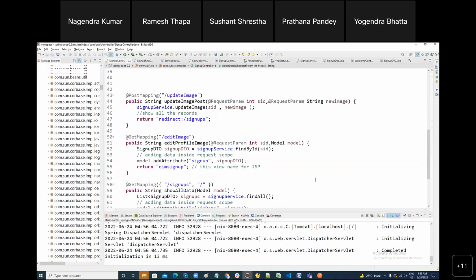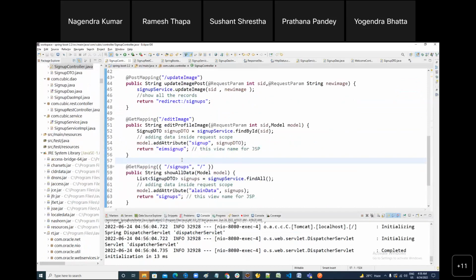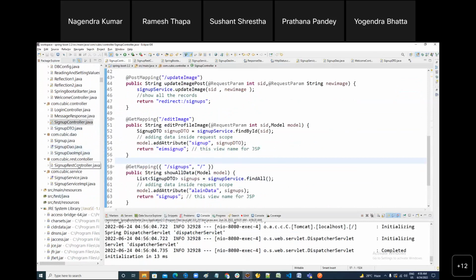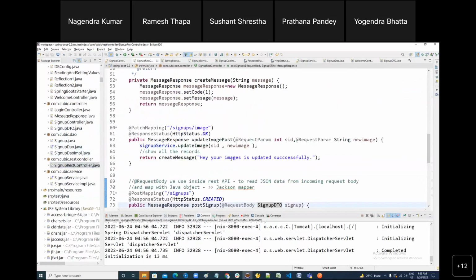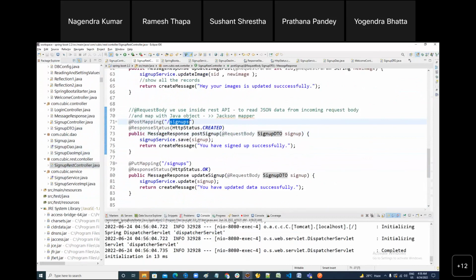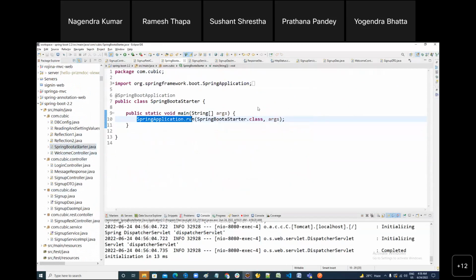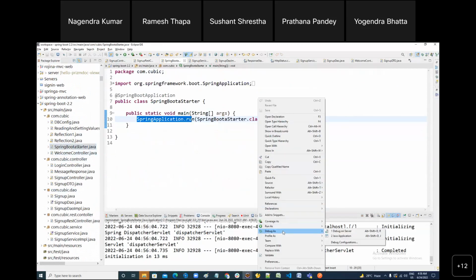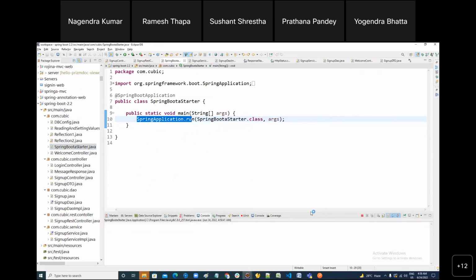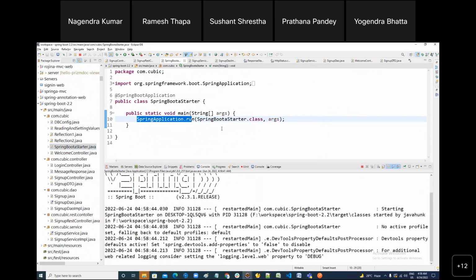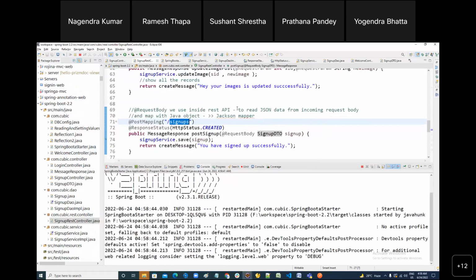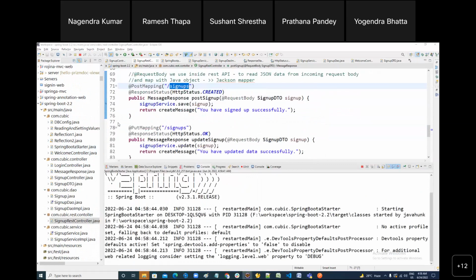So I'm just stopping my application, and after that I need to go into my REST controller. And here in created, I can put this annotation, right? And then you can run your application in debug mode. How? Right click, and click debug, Run debugger, Java application. So the benefit is when you click in Postman, your control will be passed to the REST controller so that you can see what is happening behind the scene.